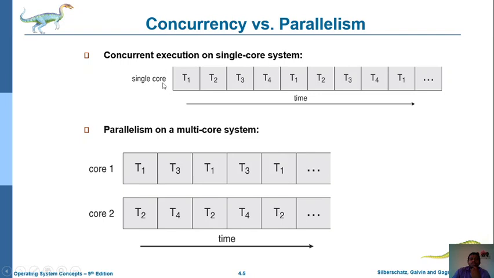Here is a single core system. It executes task 1, then task 2, task 3, task 4, and after completion, again tasks 1, 2, 3, 4 and so on. In this manner, more than one task can be executed concurrently in a single core.